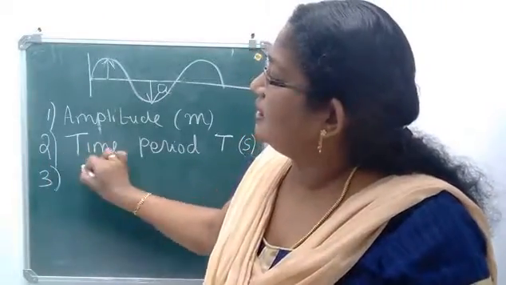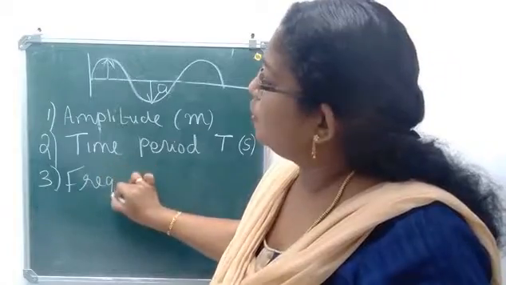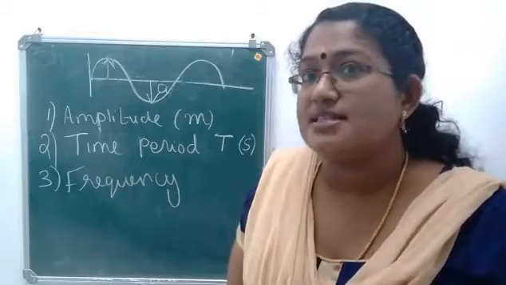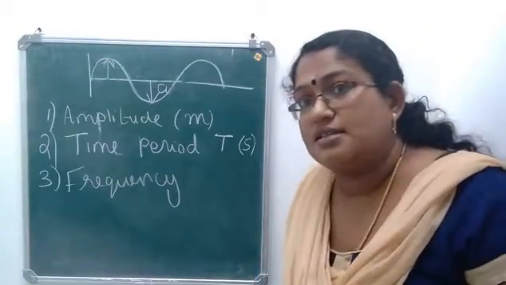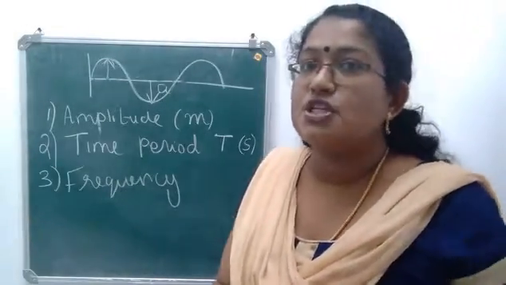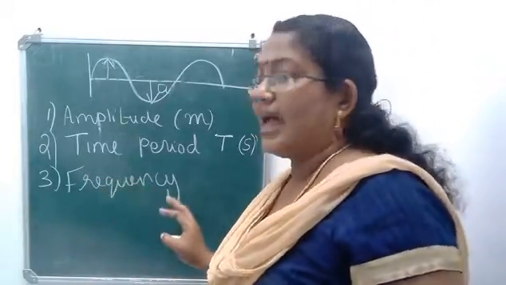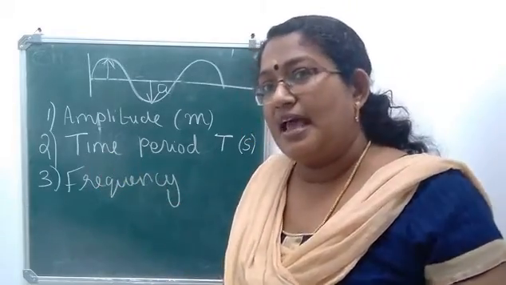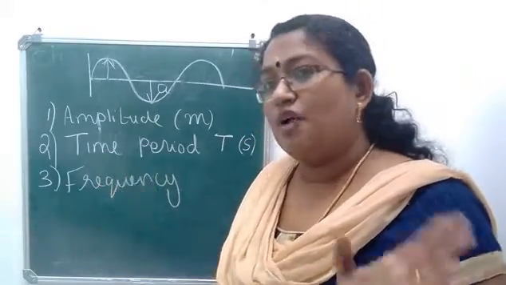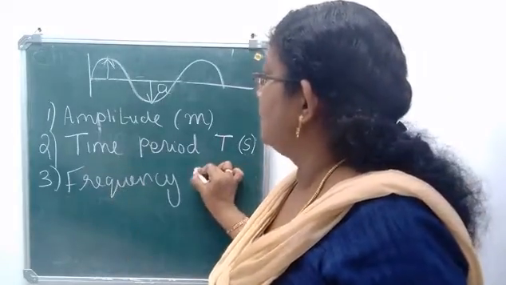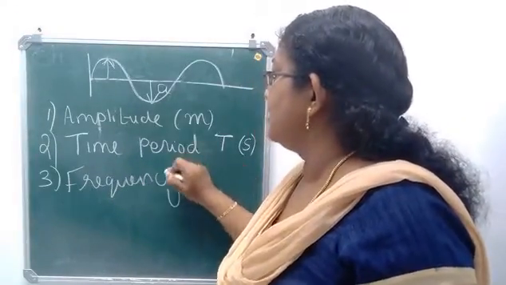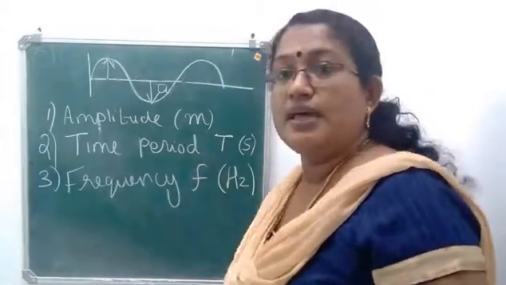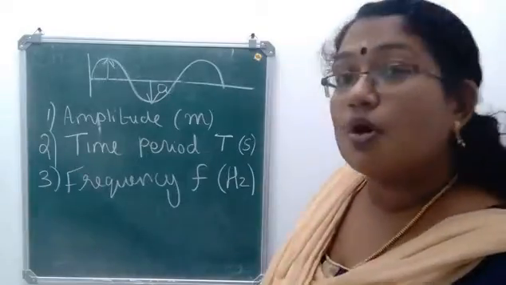Now the third one is frequency. What is frequency? The number of vibrations per second. Okay, the number of vibrations per second can be called frequency. Time taken for one vibration is time period, and the number of vibrations in 1 second is frequency. Frequency is represented by small letter f and its unit is hertz. Okay, Hz: capital H and small letter z.